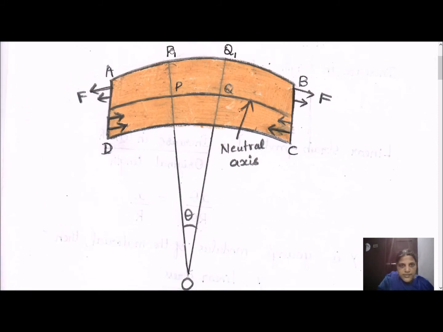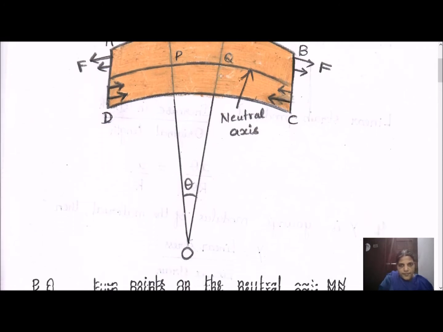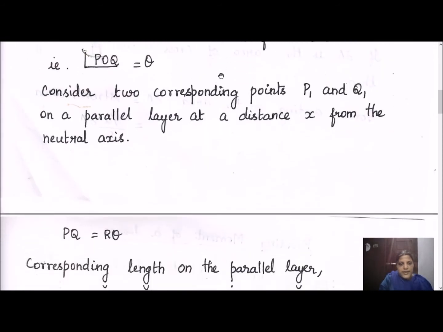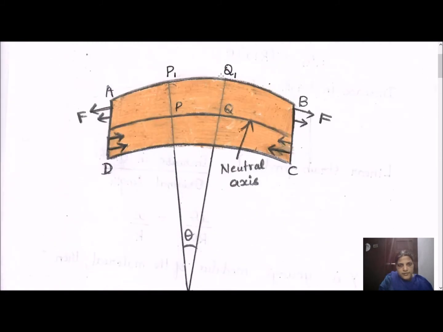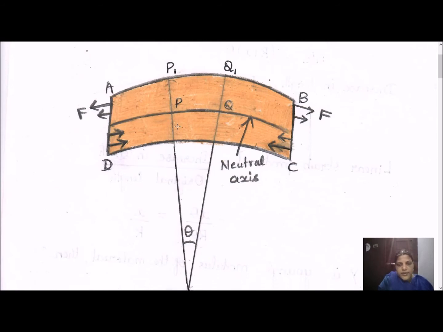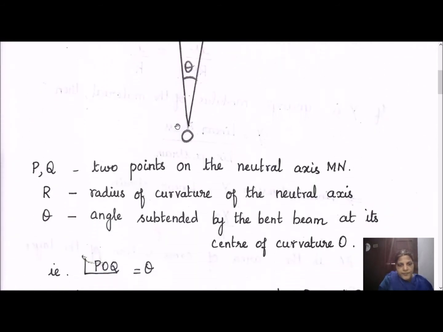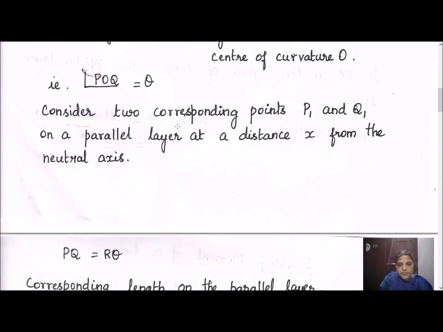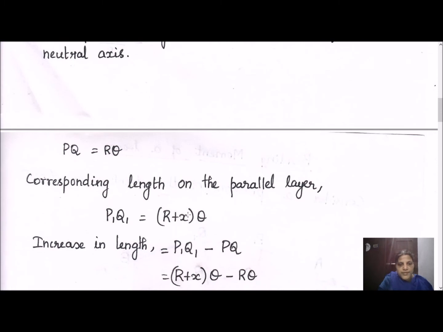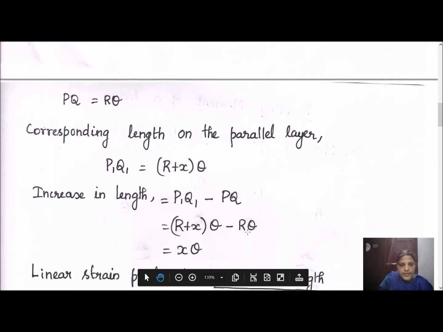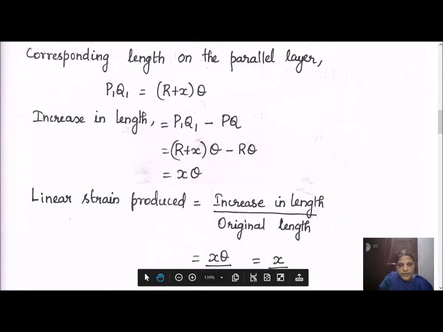So R plus x, and P1Q1 equals (R plus x) into theta. PQ is equal to R into theta. You find out the increase in length: just subtract and write out the answer.